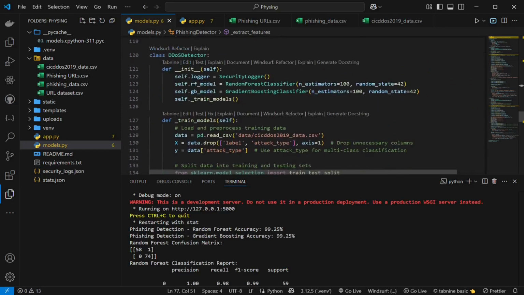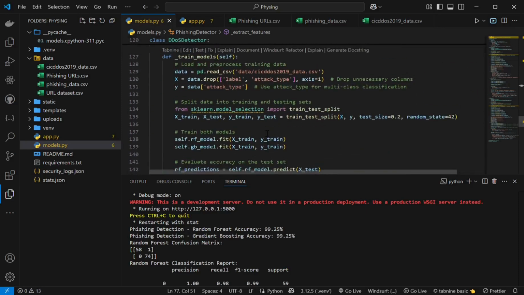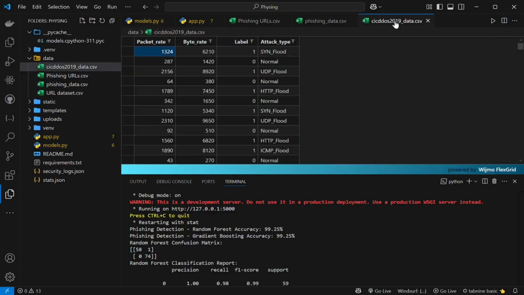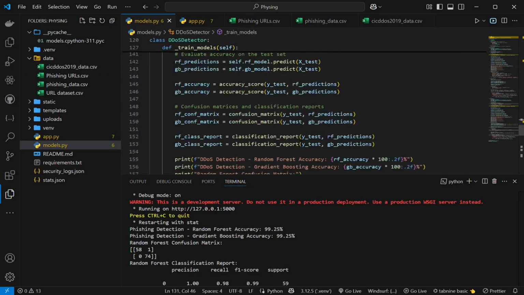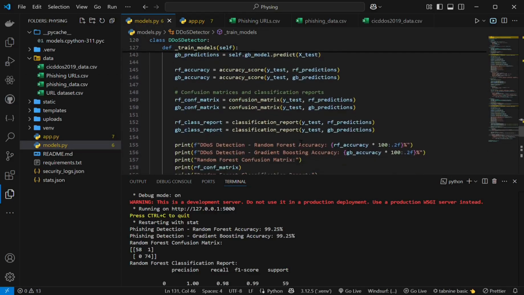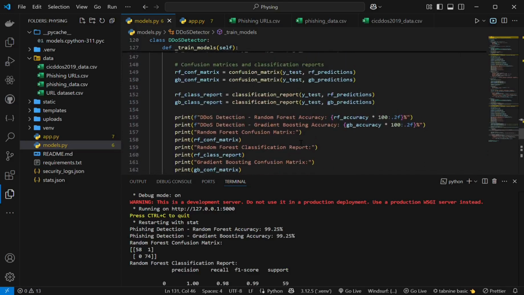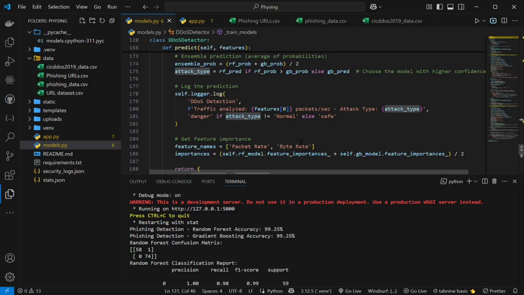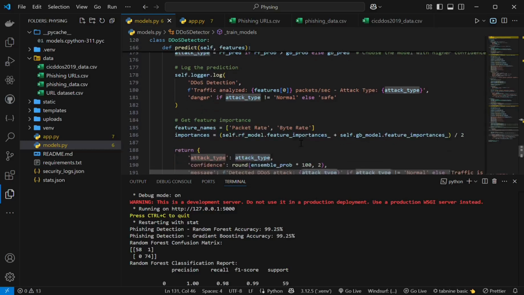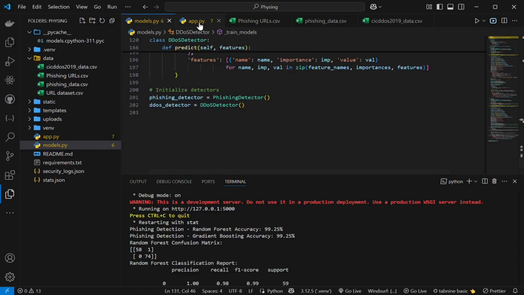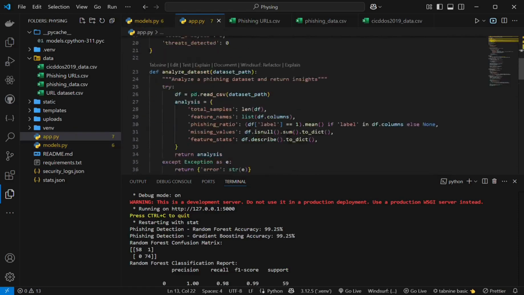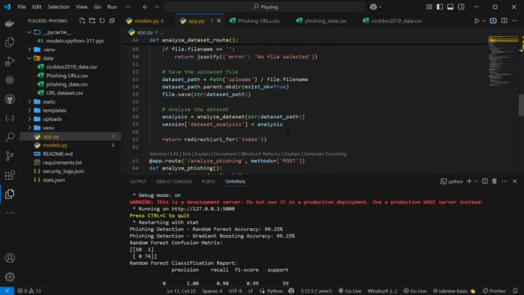This is the DDoS detection main function. In this function, we need to train on the dataset with the CIC dataset, which looks like this. Then we train both models, evaluate the accuracy on the test set, then display the confusion matrix and classification report. In this way, DDoS attacks will be detected through the various types. This is the app.py main file. This is the Flask file to display the outputs on the website.